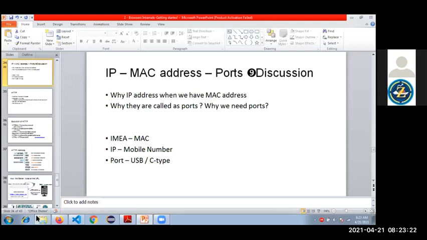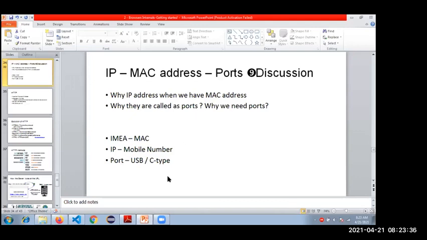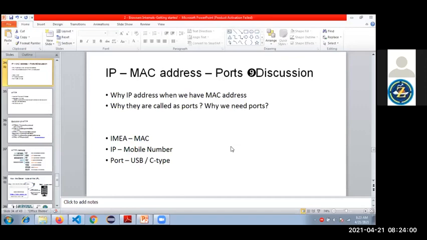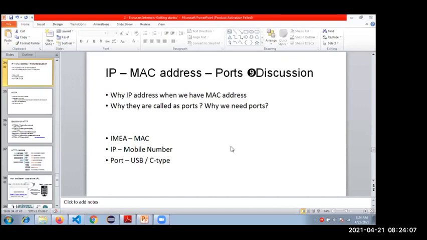So apart from this, we have the MAC address to get the physical address of a machine. Then why do we need an IP address? See, I am telling you the interesting one. IP will recognize your geolocation, where you are. You are from India, from Tamil Nadu, from which district, from Chennai, from Anna Nagar.